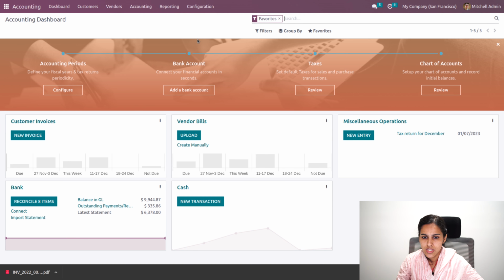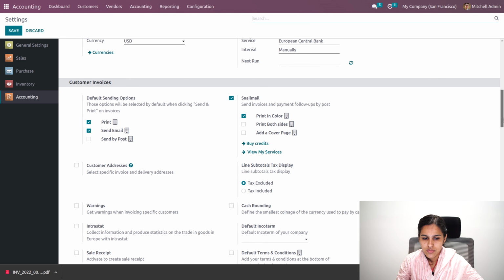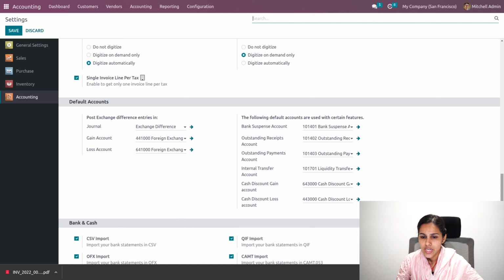Then let's go to the configuration settings, where you can see a default account section. Okay, so the default account section is where you can see the outstanding receipt account, the outstanding payment account, and the cash difference loss and gain account. So the difference at the time of early payment is moved to this cash difference loss account. If it is a gain, in any case, that will be automatically taken to this particular account. So these are the default accounts that are involved in different processes.